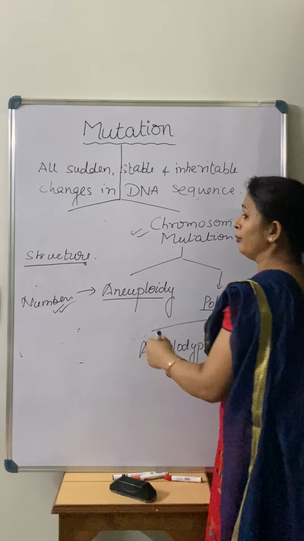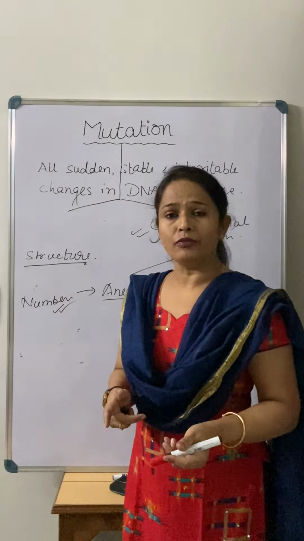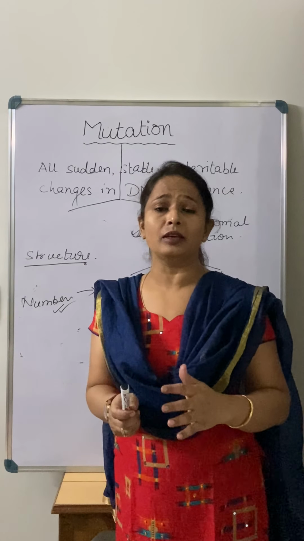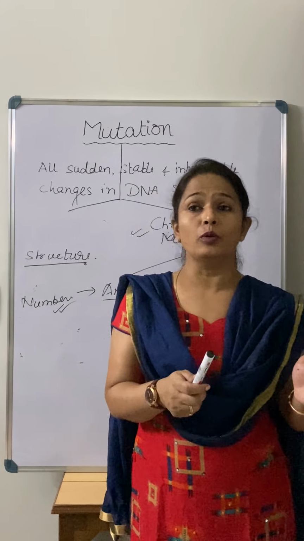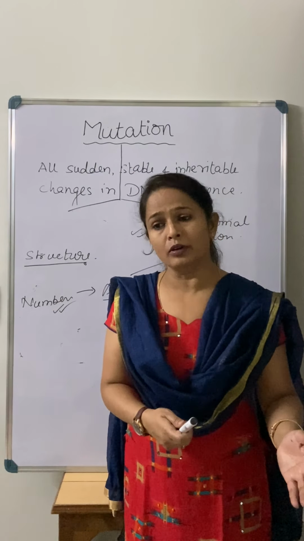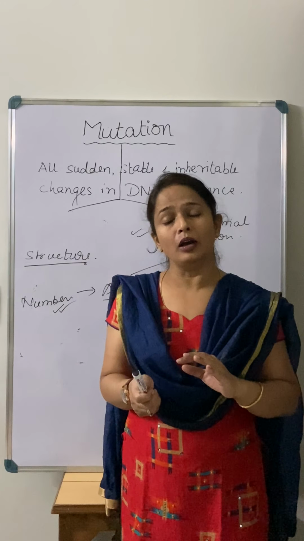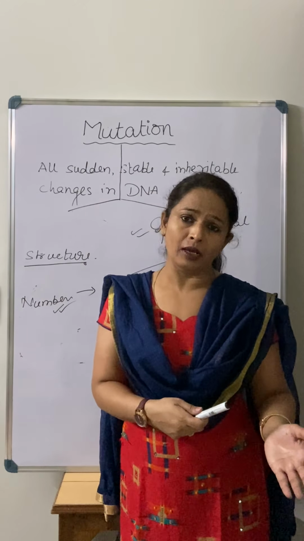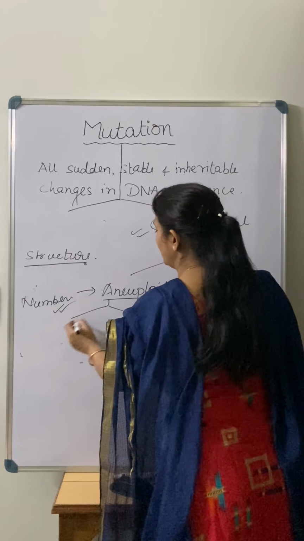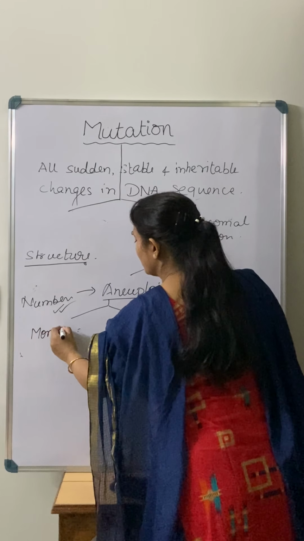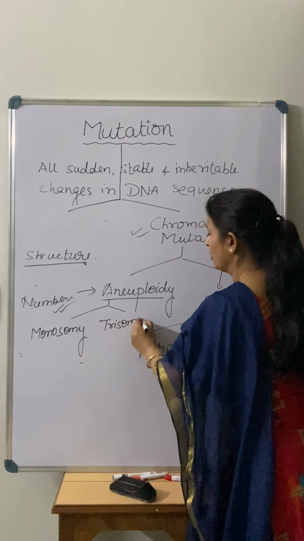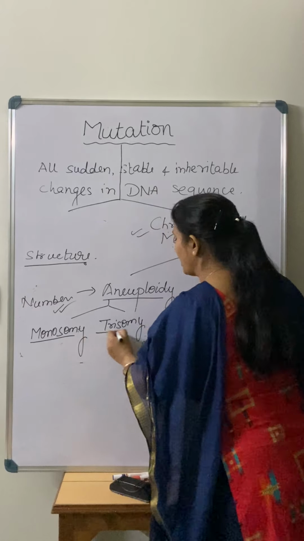If we have a pair of chromosomes, and in that pair the number is going to decrease or increase, meaning when there is a loss or gain of chromosomes in a component or the corresponding pair, that time we call it aneuploidy, right? Aneuploidy again comes into what? There are two types: monosomy and trisomy, right?